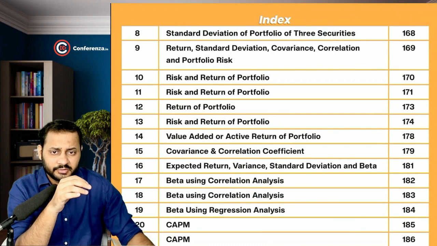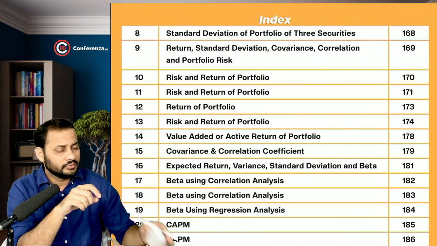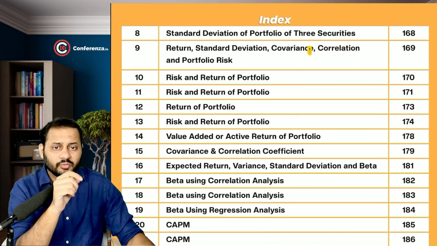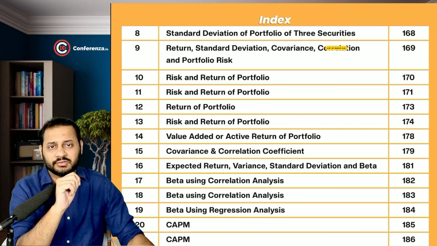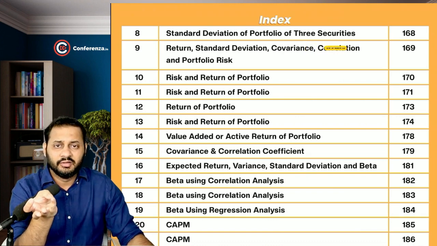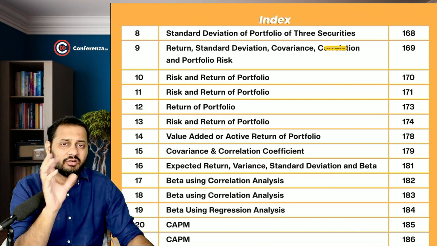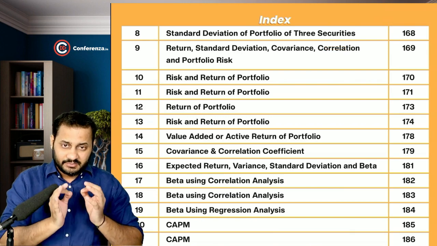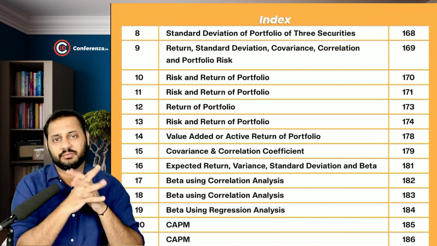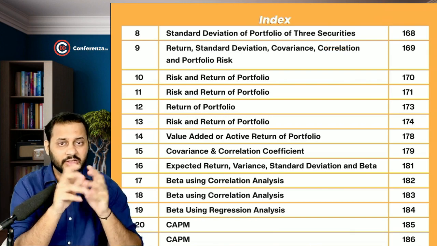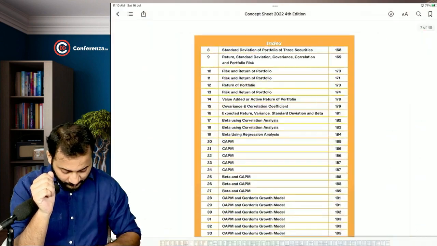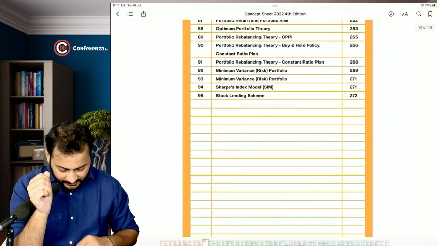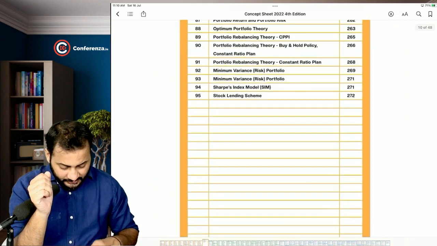We will have a detailed discussion when we look at the formulas of covariance and correlation. Otherwise, return, risk, portfolio, weighted average, all these concepts have been covered by us in the basics lecture before risk management. So this way we are going to complete all the 95 questions.